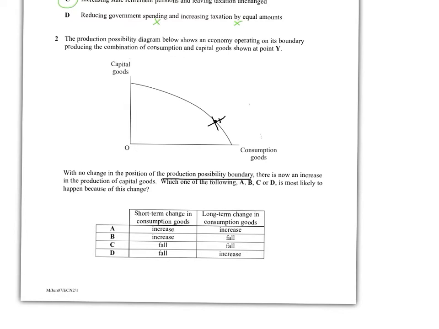Okay. There is now an increase in the production of capital goods. Right, so if there's more capital goods being made, what's likely to happen in the following, because of this change? What's going to happen to consumption goods? Well, if you decide to make more capital goods, what happens to consumption at first? Consumption goods go down. So we can cross B and A out. But capital goods are goods that can make other goods. So therefore, when you make more capital goods, in the long run, you'll be able to make more consumption goods. So the answer is D.